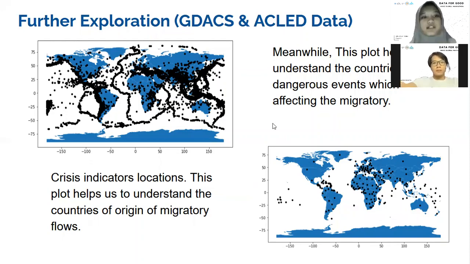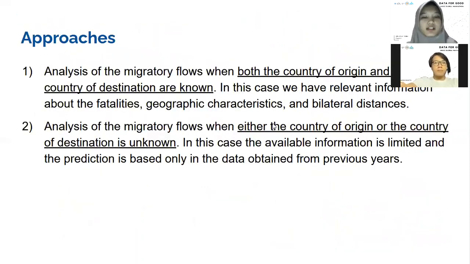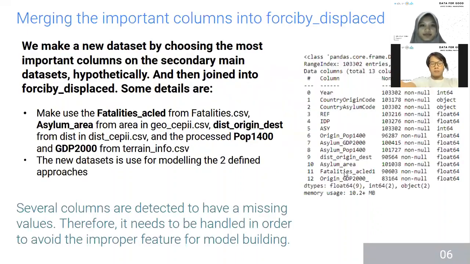For the approaches, the first is analysis of the migratory flows when both the country of origin and the country of destination are known. In this case, we have relevant information about the fatalities, geographic characteristics, and bilateral distance. The second is analysis of the migratory flows when either the country of origin or the country of destination is unknown. In this case, the available information is limited and the prediction is based only on the data obtained from previous years.